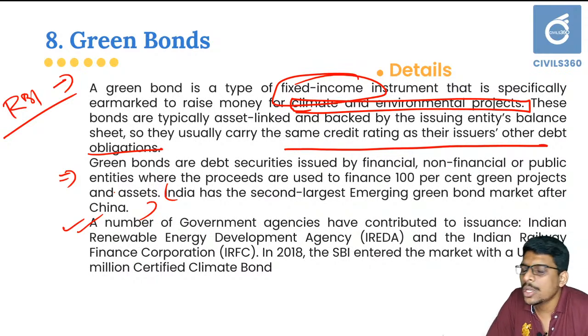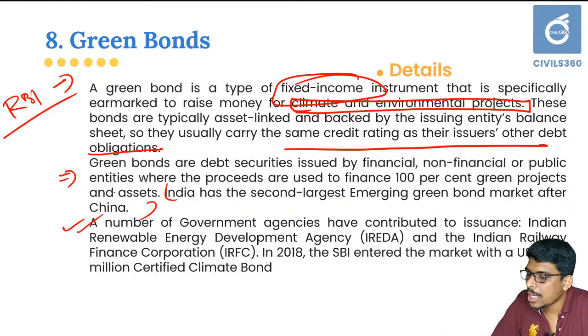Just understand what we mean by climate bonds or green bonds. It is a fixed income instrument or a debt security issued by financial, non-financial or public entities to back green projects. Just understand the basics. Okay.